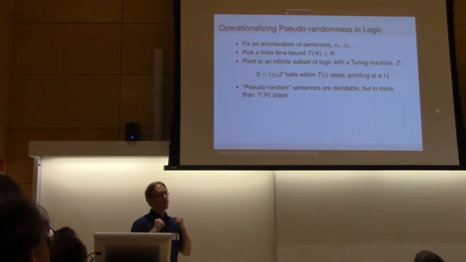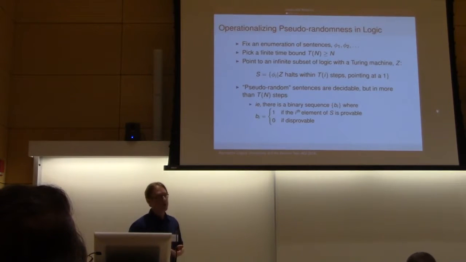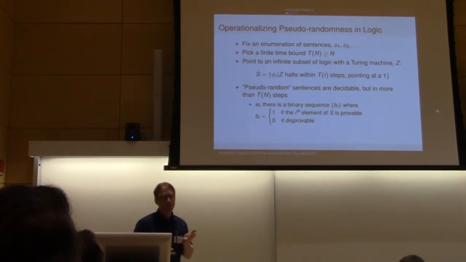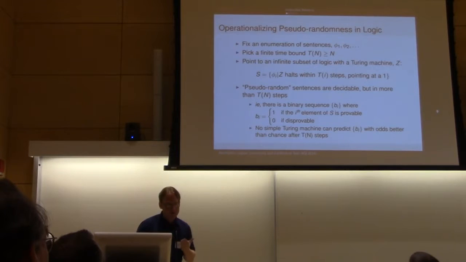And so, in this way, we will define pseudo-random sentences as sentences that are decidable in our logic, but that we don't have enough time to compute. And so, to give a little bit more of an intuition of that, we're talking about sequences of sentences that are decidable in ZFC, and so there's sort of this binary sequence where if they're true, you get a 1, if they're false, you get a 0, but that we can't define a simple Turing machine that will do better than chance at guessing those. And I'll formalize all of the things that I just said there on the next slide.